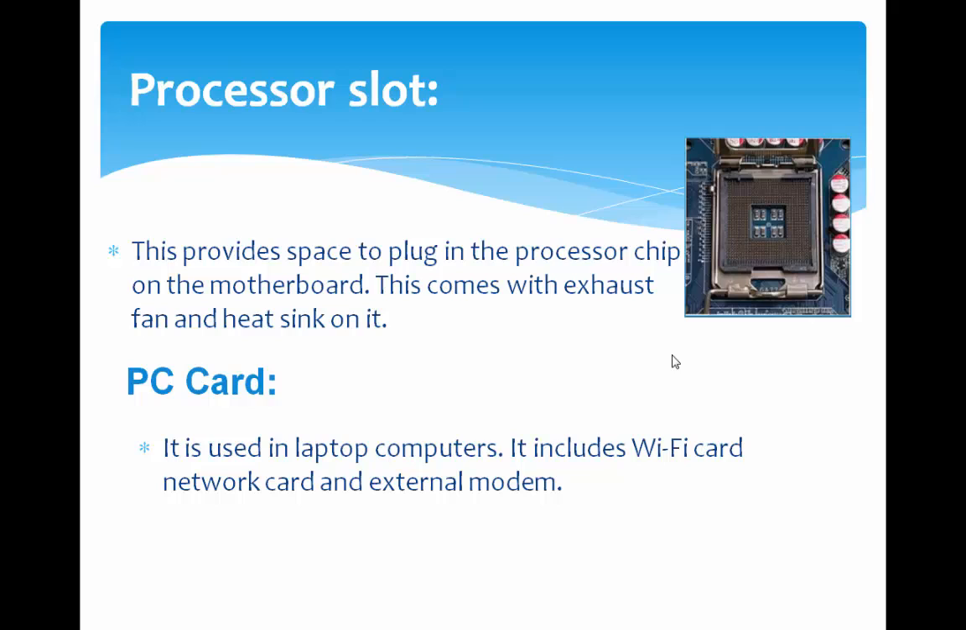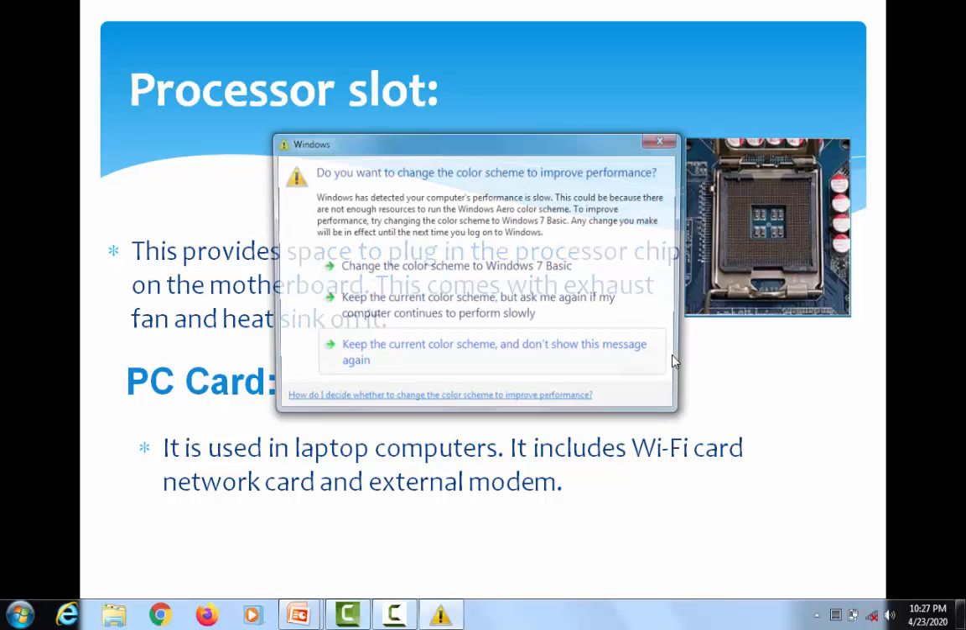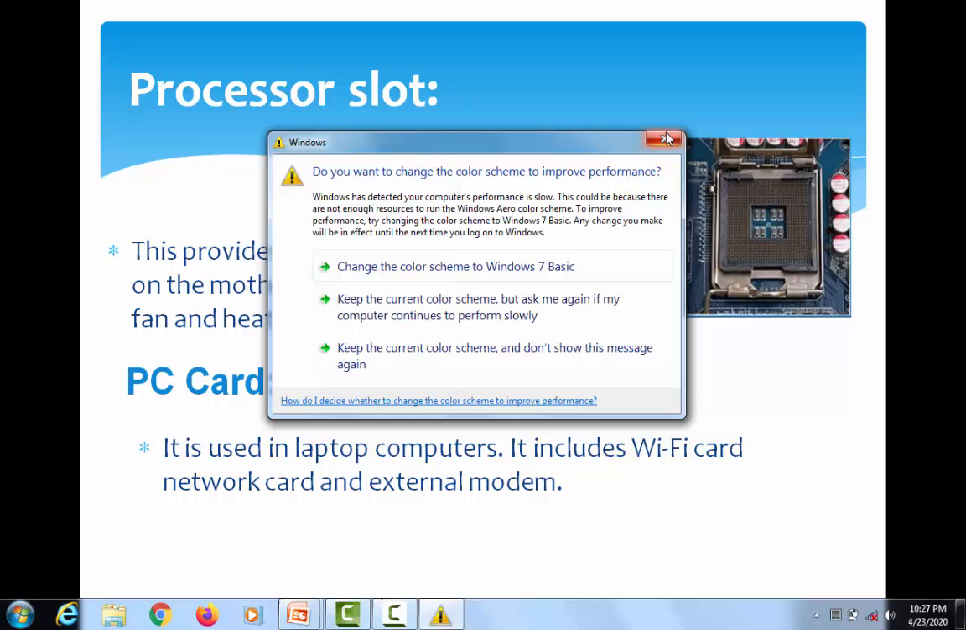Next one is PC card. A PC card is used in a laptop computer. It includes Wi-Fi card, network card and external modems. In olden days, not every system had a facility to connect a computer system to the internet. By availing this card, we are able to connect our computer system to a network. Those are called PC cards. By making use of these PC cards, our system is able to connect to a network.